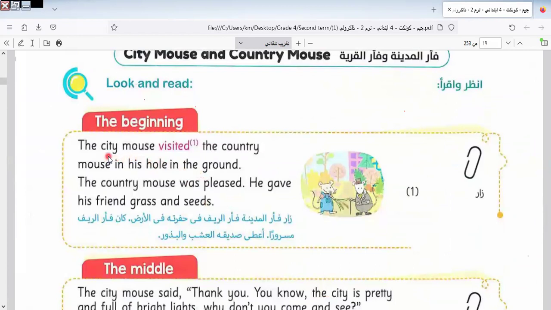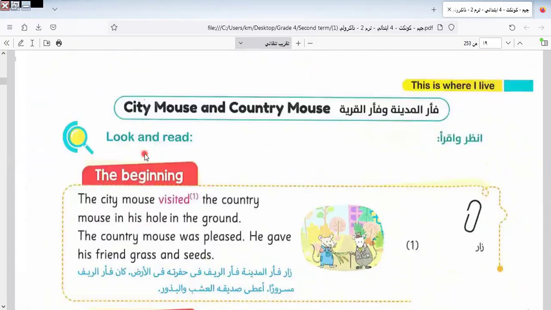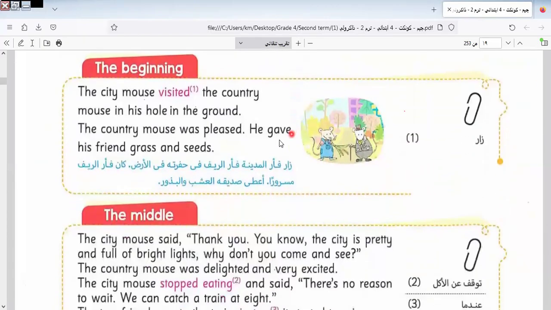The question is: this text is about what? About the city mouse. Let's know what this story is telling about. City mouse and country mouse. Let's know more about this topic.